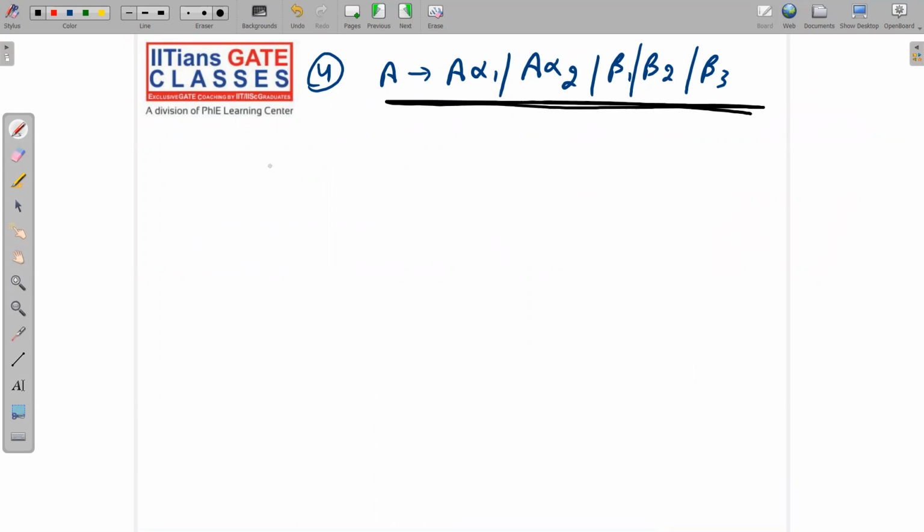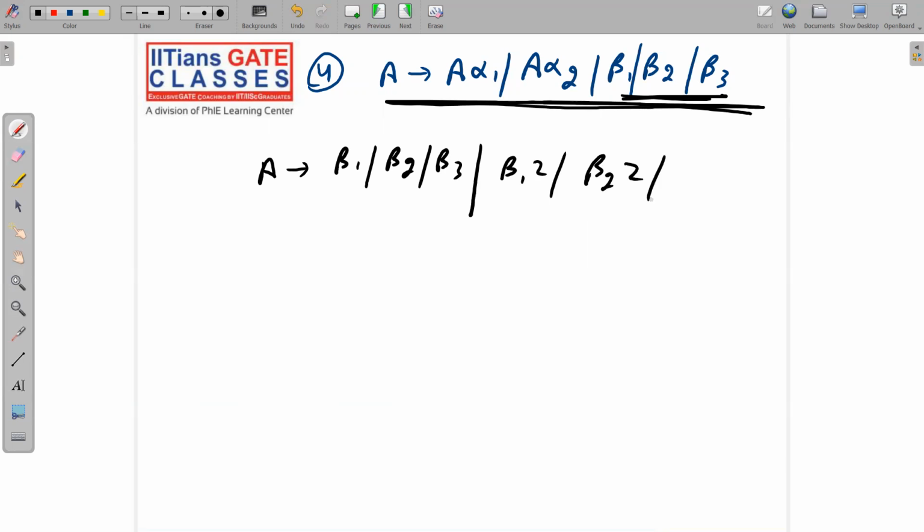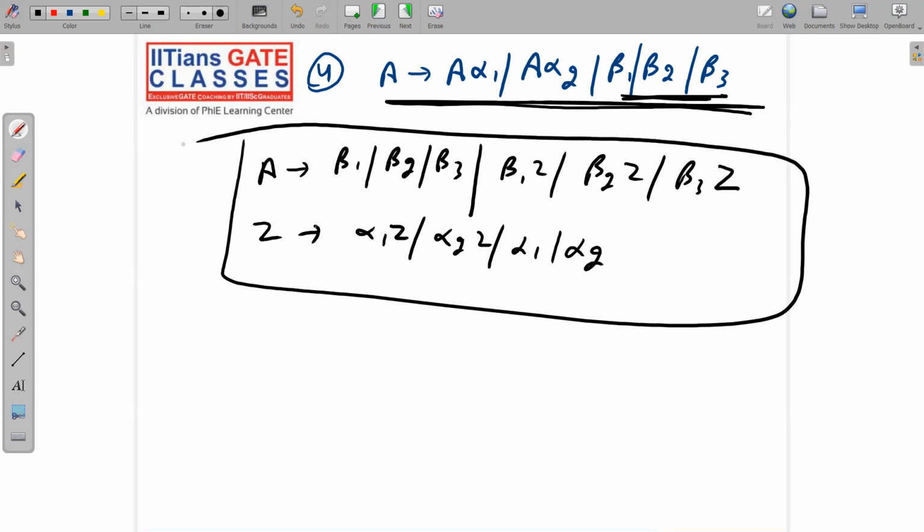So remove left recursion. I will directly say A implies beta 1 or beta 2 or beta 3. Okay, write them as it is. Then we will apply beta 1 Z, then beta 2 Z, then beta 3 Z. Now Z will give us alpha 1 Z, alpha 2 Z, alpha 3. Alpha 3 is not present. So alpha 1 Z, alpha 2 Z. Then we will get alpha 1 or alpha 2. That's it. So this is the basic conversion. And with guarantee, I am saying that these two are equivalent.